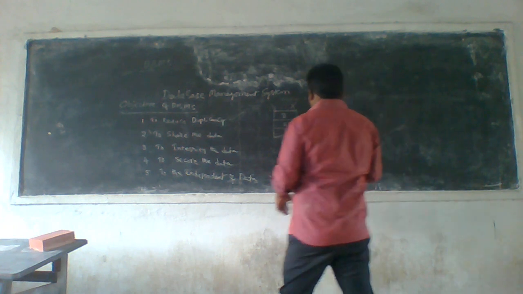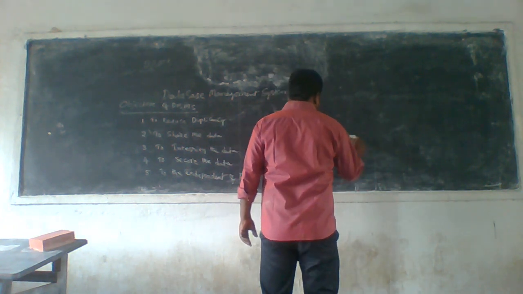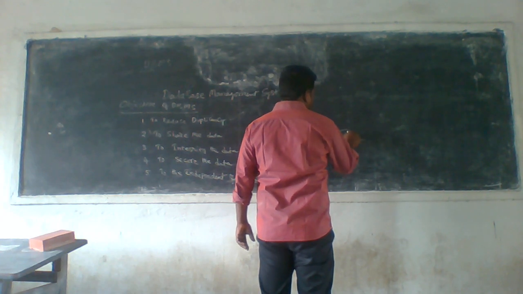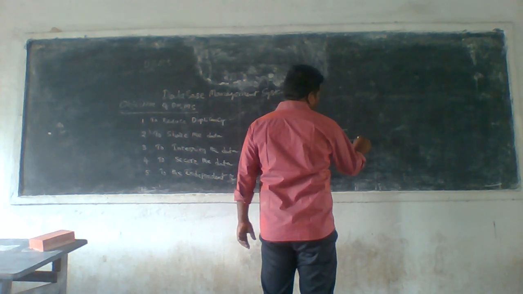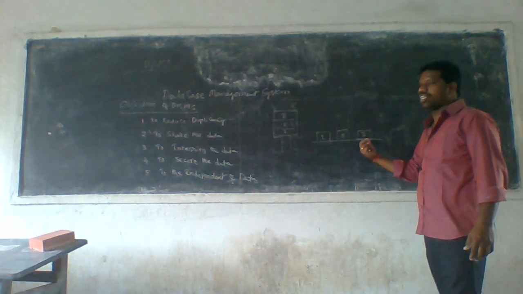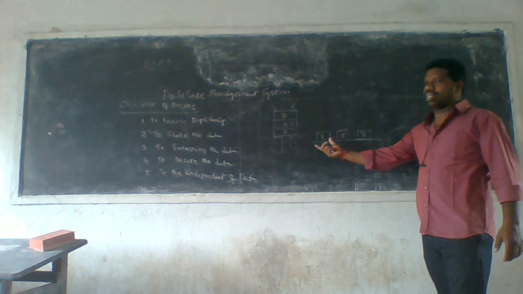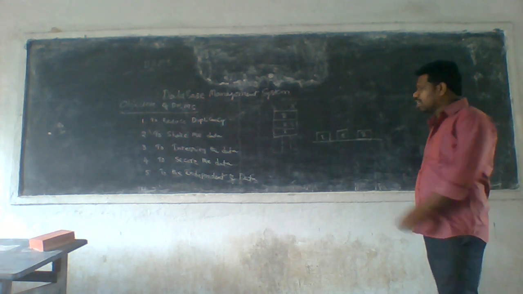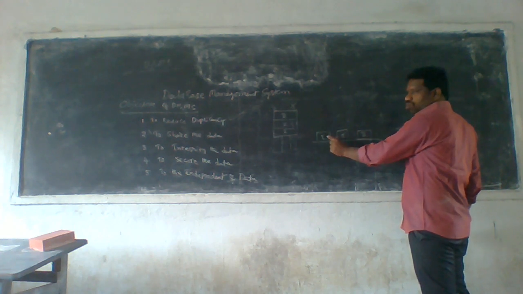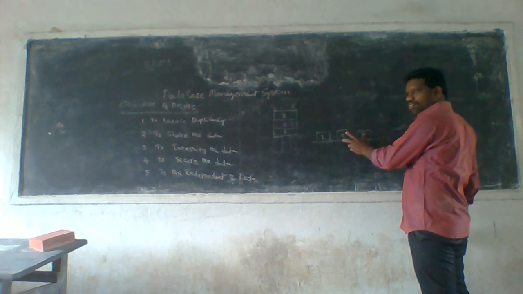Okay. Next, I'm taking three buildings here. This is house number one, this is house number two, this is house number three. So these are the first building, second building, and third building. These are very independent things. This house is very independent, with no relation between these two. This is also the same way.